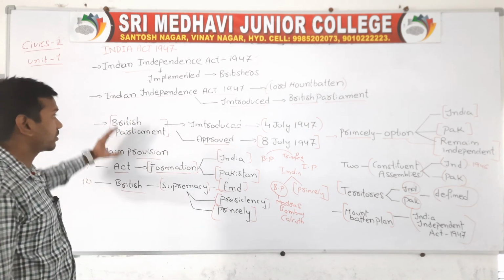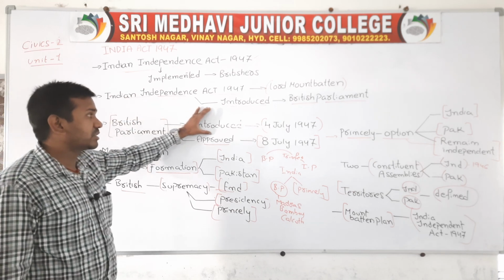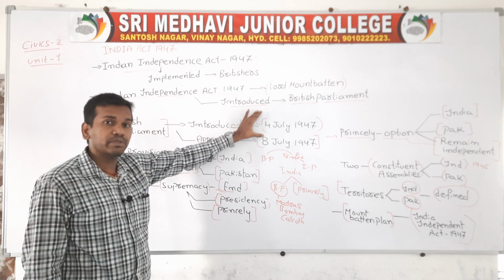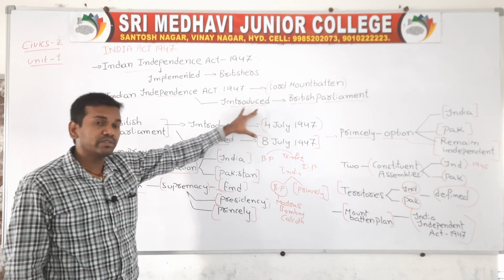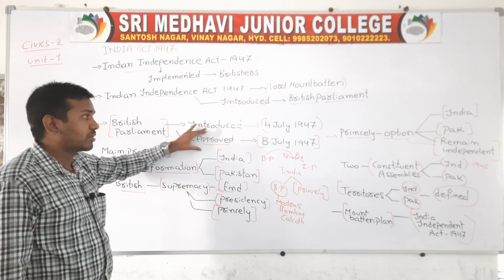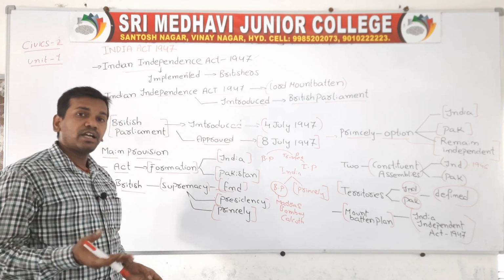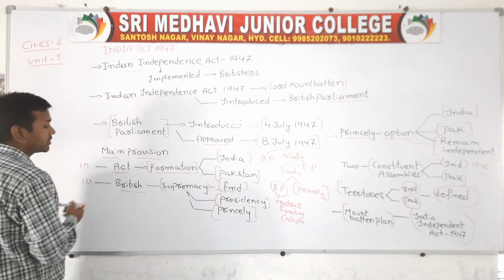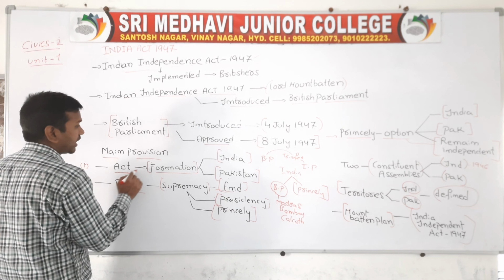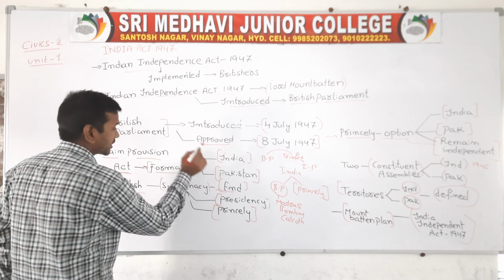Next, when we are talking about the British Parliament, this Indian Independence Act was first introduced on 4th July 1947. So the Britishers introduced this act on 4th July 1947 and approved it on 8th July 1947. First the act was passed on 4th July and later approved on 8th July. What are the main provisions of this act? This act led to the formation of two separate states, India and Pakistan.